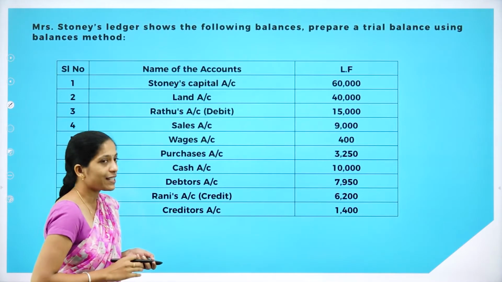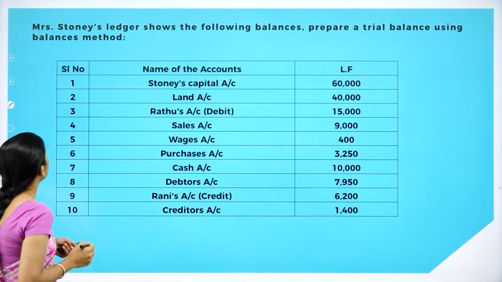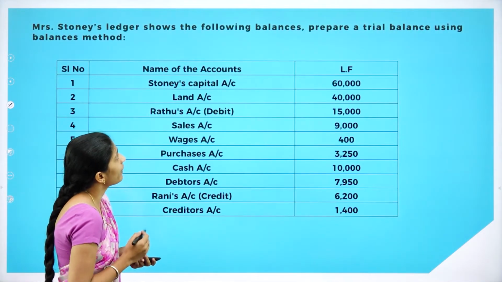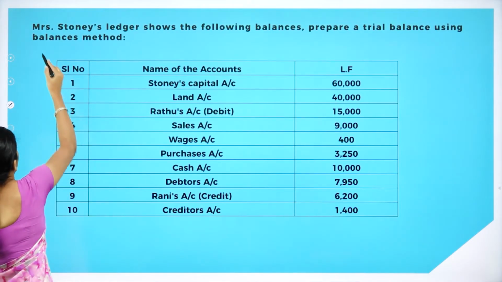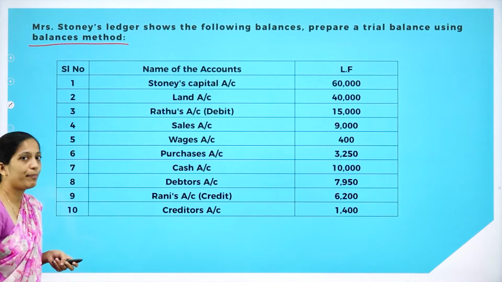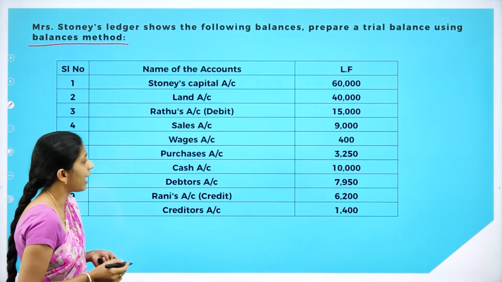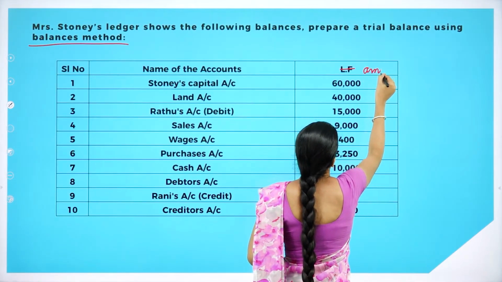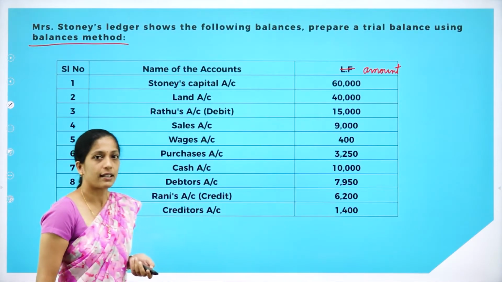Now moving on to the next problem, we shall solve one more problem. Mrs. Stoney's ledger accounts show the following balances. Prepare a trial balance using the balance method. So we are preparing a trial balance under the balance method. Here they have given the serial number, name of the accounts, and they have given the amount. This is not ledger folio, it is amount. And they have given certain amounts.